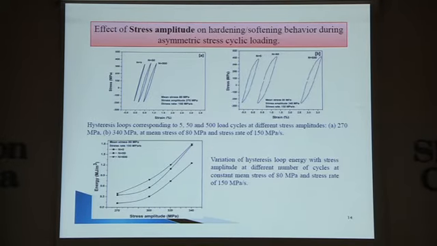That is also confirmed from here. For any number of cycles, the plot is going up, showing continuous softening. These hysteresis loops are also showing an increase in width.